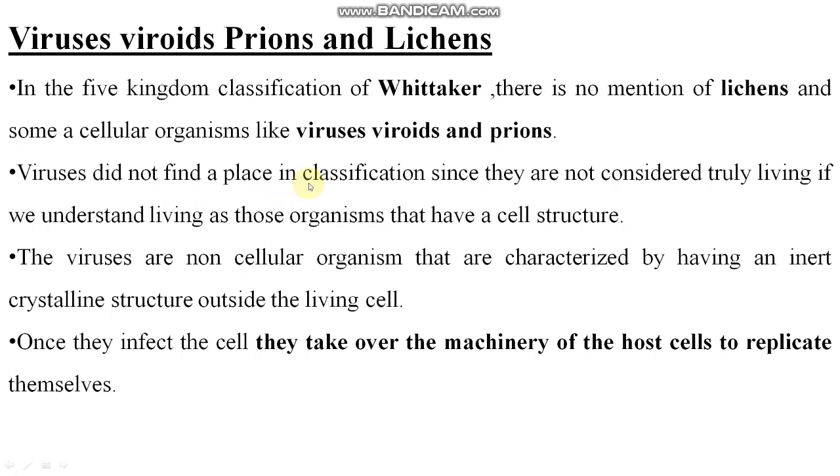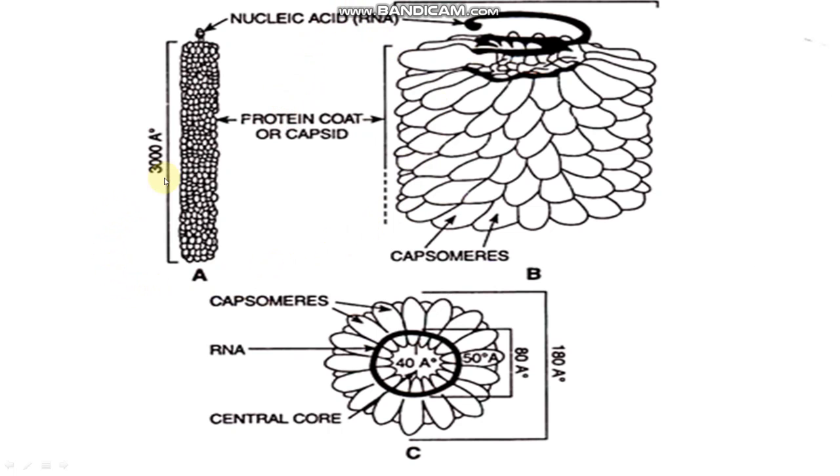Viruses are not placed in any classification. I told you, once they infect the cell, they take over the machinery of the host cell to replicate themselves. They just increase their population in the host cell, right? Now you see, this is the structure of TMV, tobacco mosaic virus.